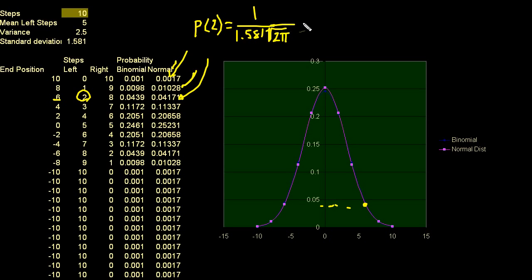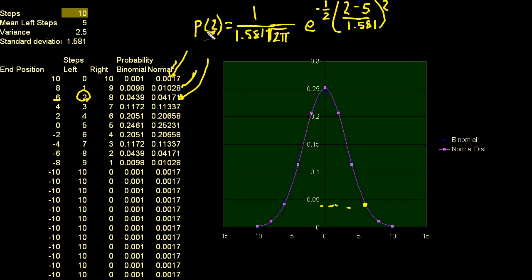But let's see. So times e to the -1/2 times x. Well, the x is what we're trying to calculate. 2 successes. So to have exactly 2 left, it's 2 minus the mean. So the mean is 5. 2 minus 5 divided by the standard deviation, 1.581. All of that squared. That's where this calculation came from.